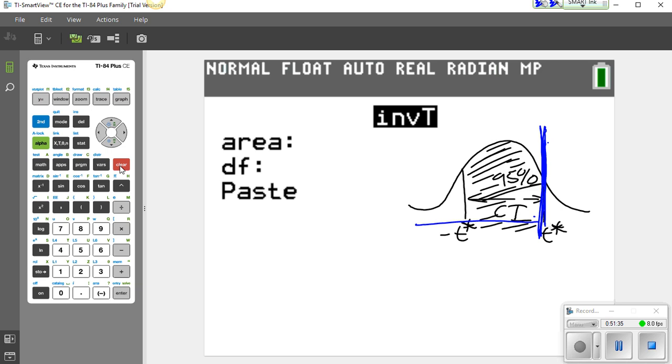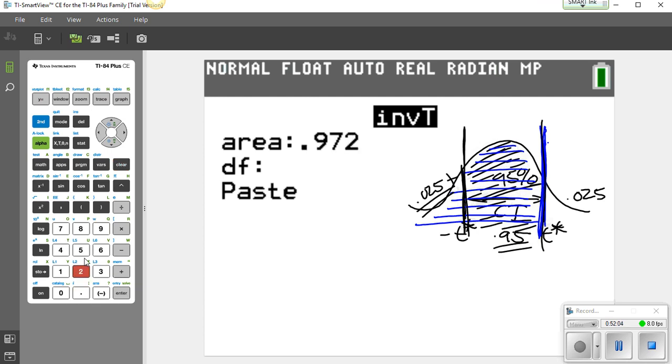Now, anything below that is going to help us with the area. So remember, the area here is going to be anything below that upper T score. If we know 95% is in the middle, that means that 5% is evenly split up in the two tails. So 5% divided by 2 is 2.5%, or 0.025. So here we're going to take this 0.95 area and add it to the 0.025 area, and that means our area here is going to be 0.975, not 975.